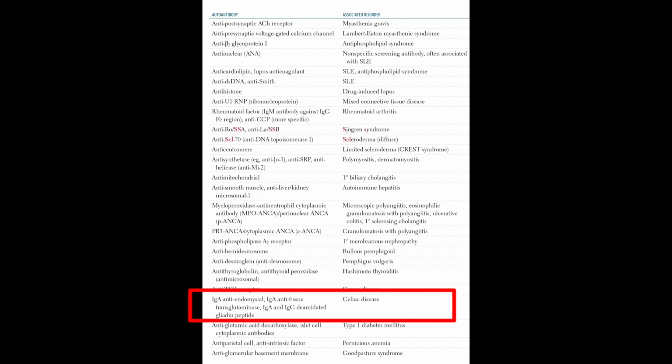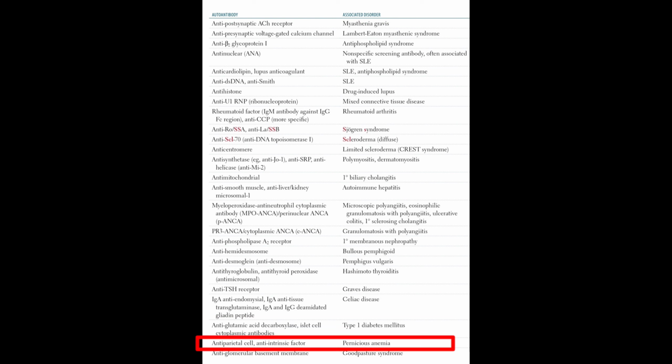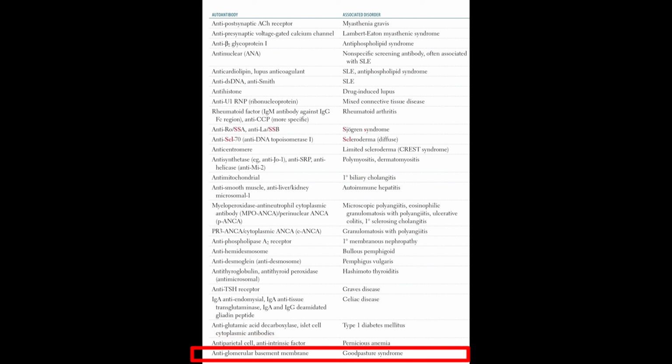The IgA anti-endomysial, IgA anti-tissue transglutaminase, and IgA and IgG deamidated gliadin peptide autoantibodies are associated with celiac disease. The anti-glutamic acid decarboxylase and islet cell cytoplasmic antibodies are associated with type 1 diabetes mellitus. The anti-parietal cell and anti-intrinsic factor autoantibodies are associated with pernicious anemia. The anti-glomerular basement membrane antibody is associated with Goodpasture syndrome.